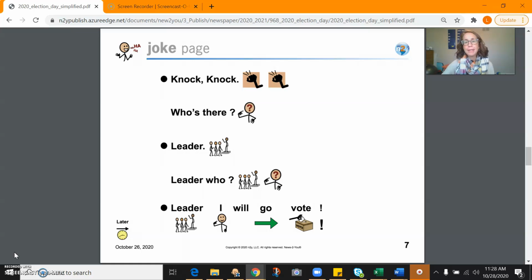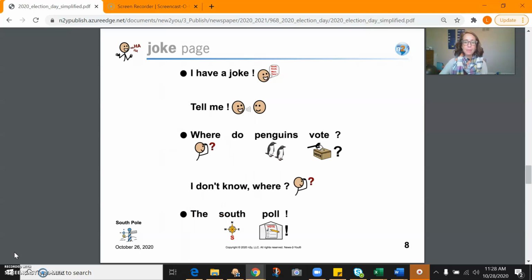All right, here's our joke. Knock, knock. Who's there? Leader. Leader who? Leader, I will go vote. Where do penguins vote? The South Pole.